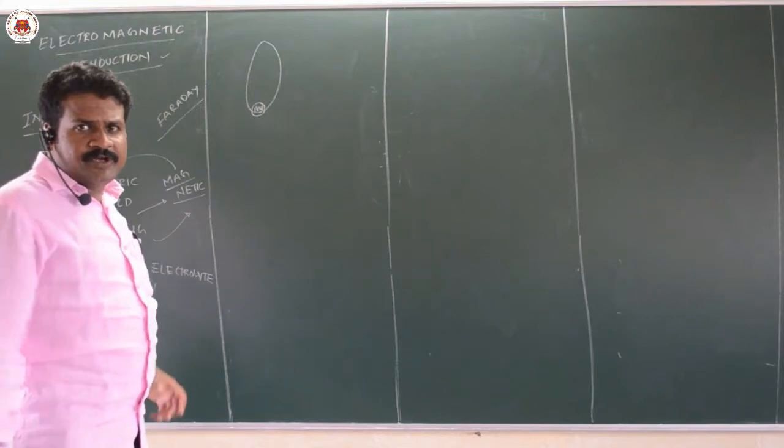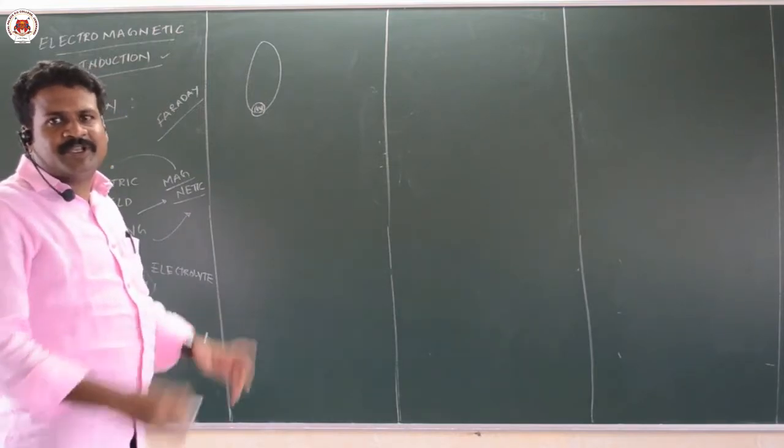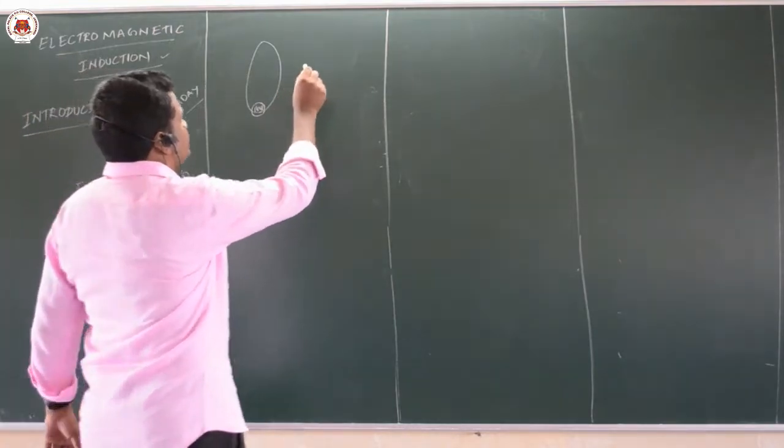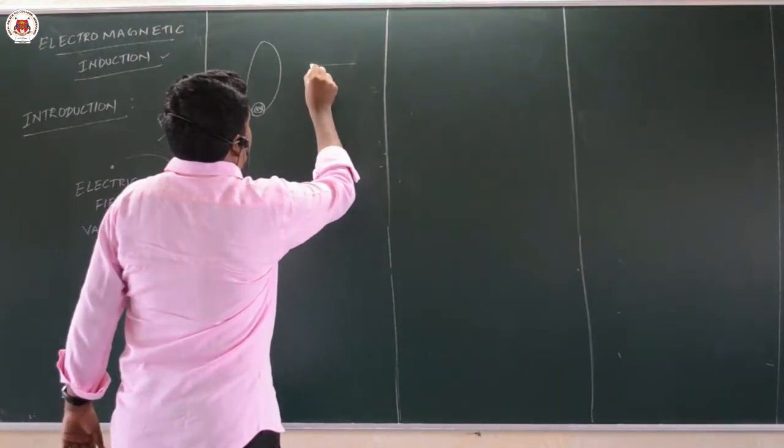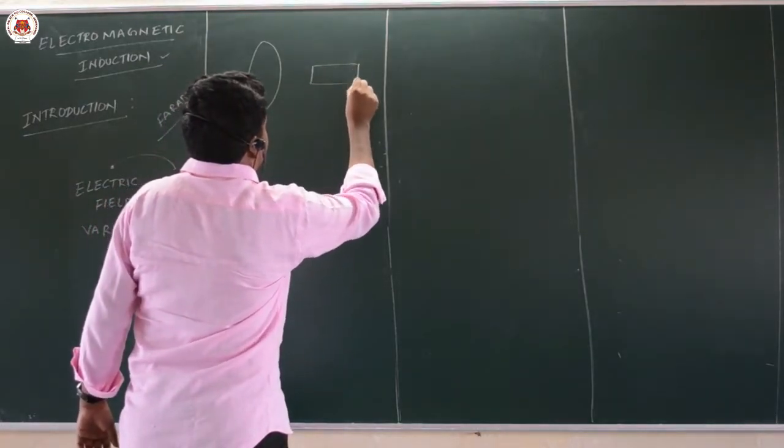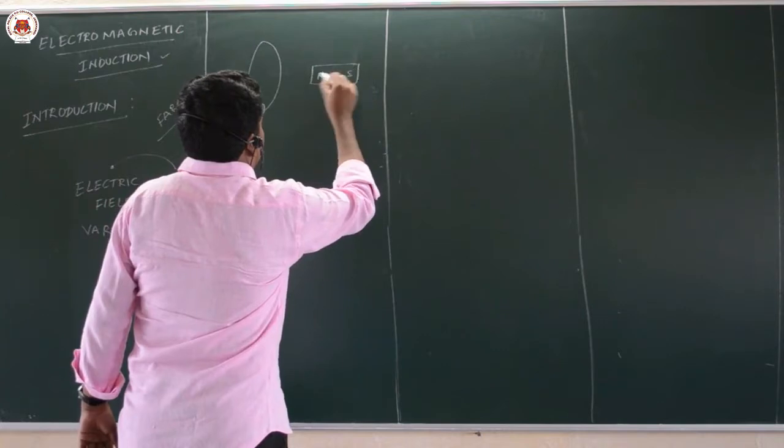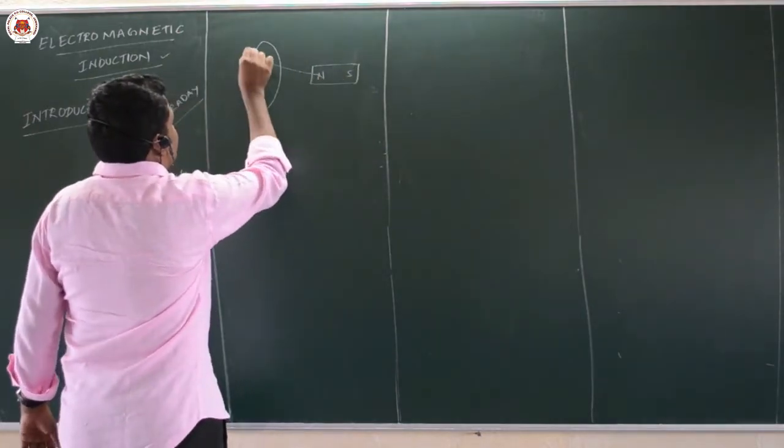For that, what Faraday did, the same experiment I can do. I will take a magnet with north pole and south pole. These are the magnetic field lines.